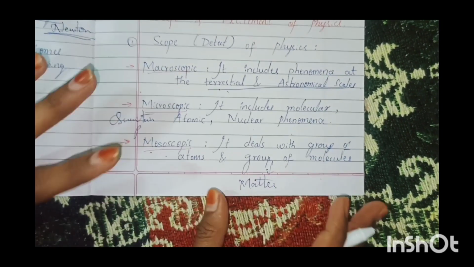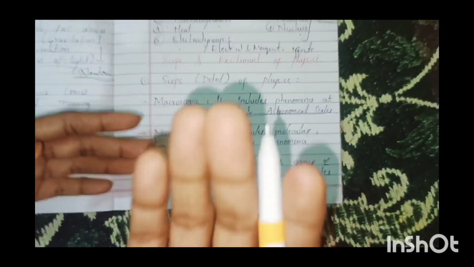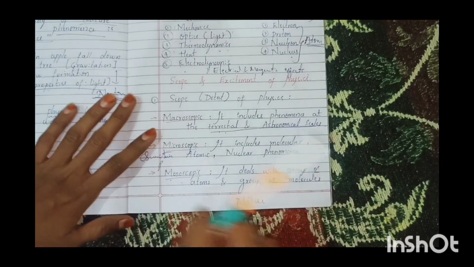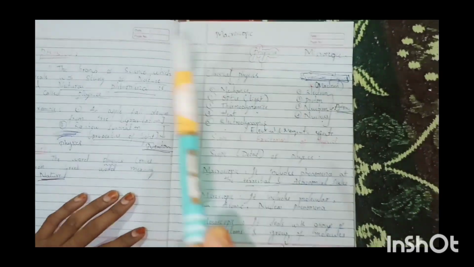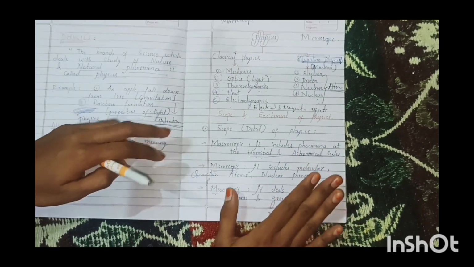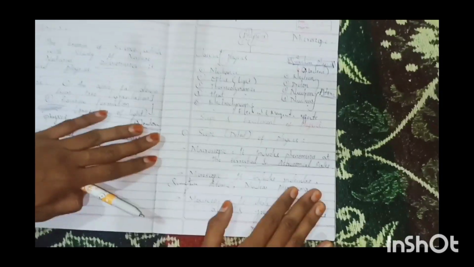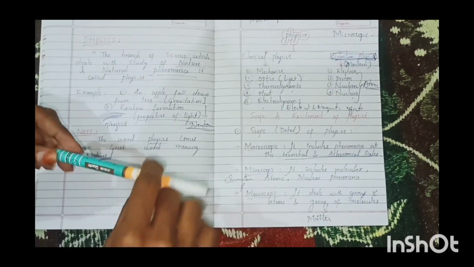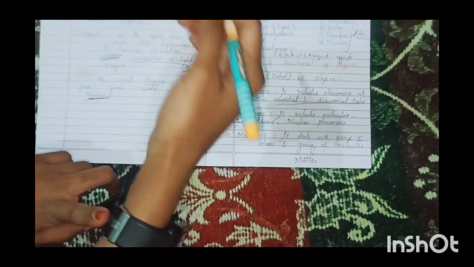As we all know, matter means what? Anything which has mass and occupies space. For example, this is a pen, which is an example of matter, this is your book, which is an example of matter, and this is a watch, which is an example of matter.